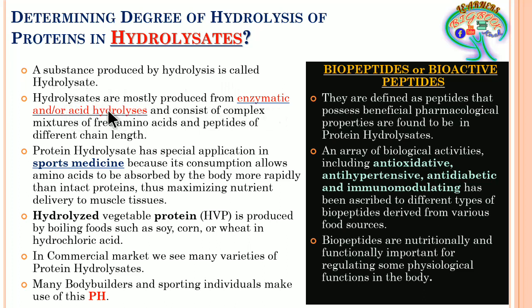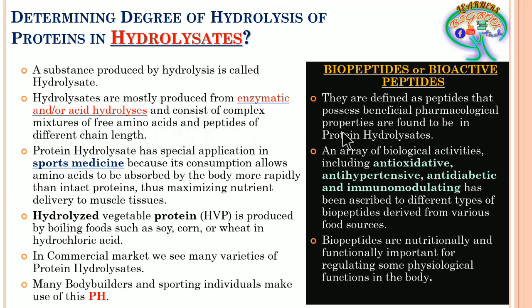These are the two common ways in which hydrolysates can be produced, and they consist of complex mixtures of free amino acids and peptides of different chain lengths. Because of hydrolysis, the proteins are broken into amino acids and smaller peptide chains compared to the complete length, so different chain lengths will be formed.